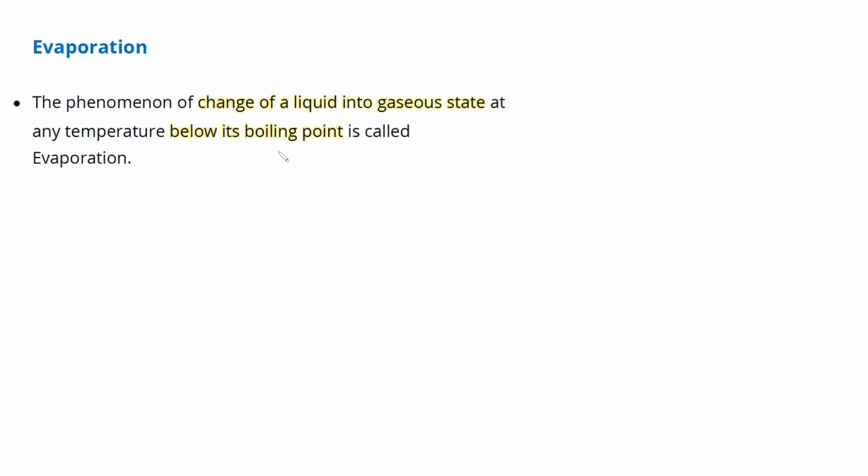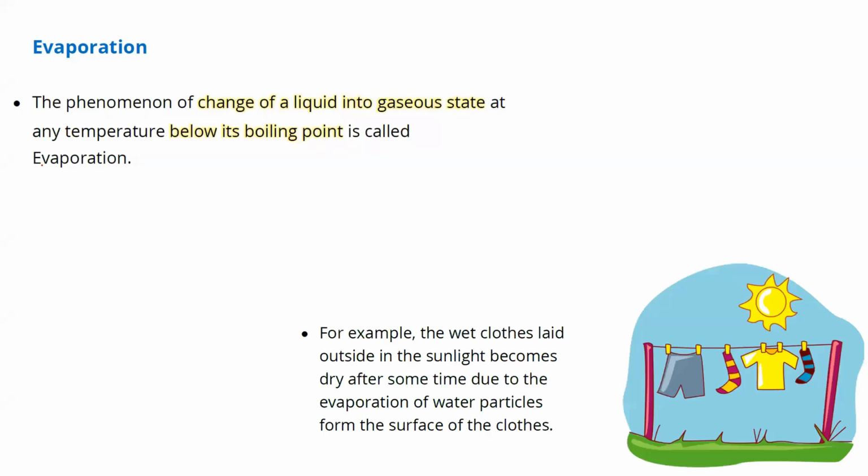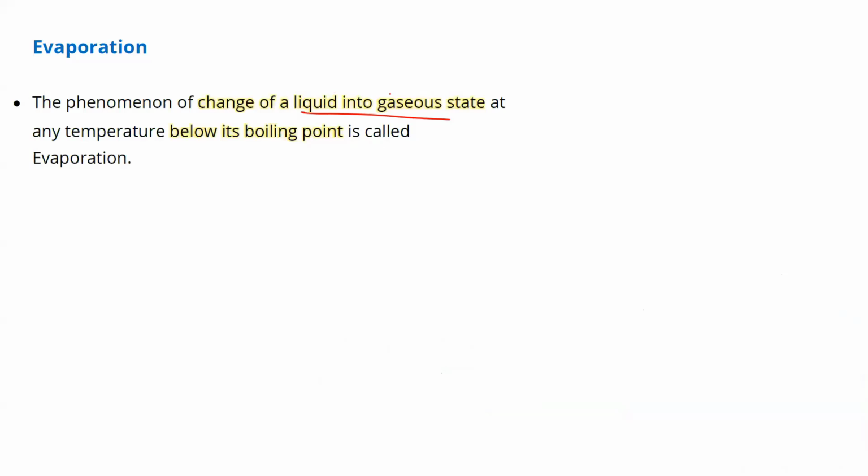Next is evaporation. Again, very simple. What is the definition of evaporation? It is a simple process of change of state of liquid to gas. That is evaporation. Now, when a question regarding evaporation comes in the exam, you should not only write change of state from liquid to gas, but you should add one more condition. And that condition is very, very important.